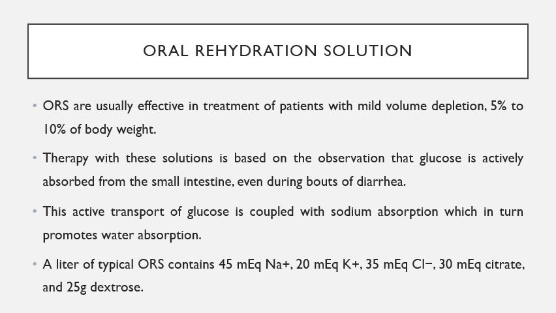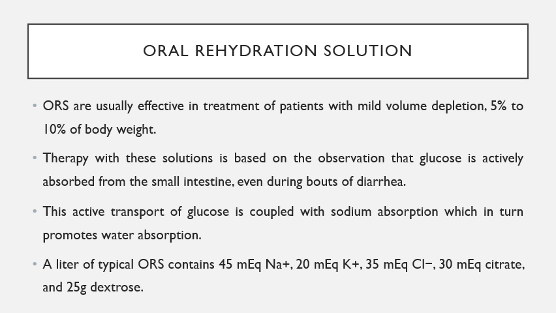The oral rehydration solutions are usually effective in the treatment of the patient if the volume depletion is mild, that is about 5 to 10% of the body weight. The therapy is based on the observation that when glucose is given in this formulation, it reaches the small intestine and is absorbed there, and the absorption of glucose can even take place at the excessive times of diarrhea.